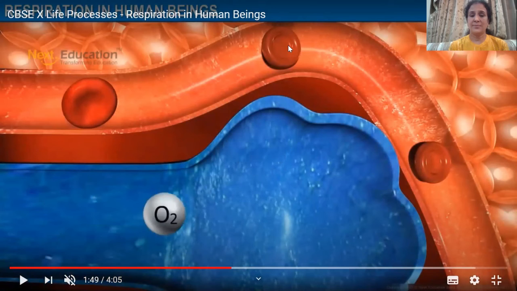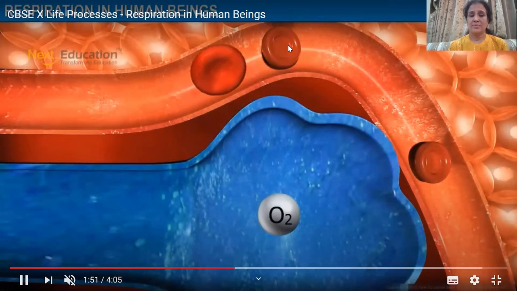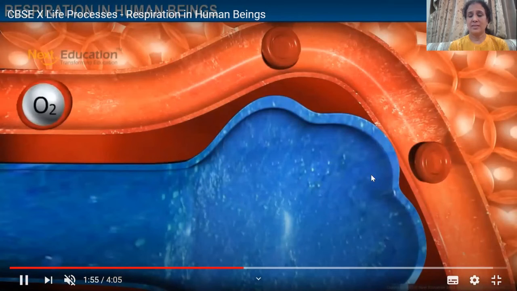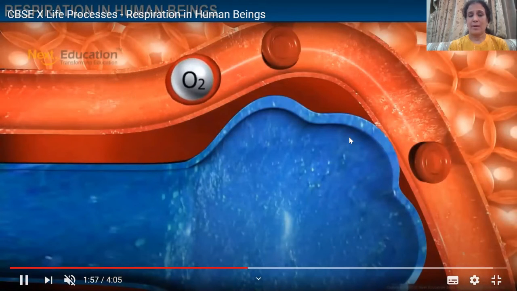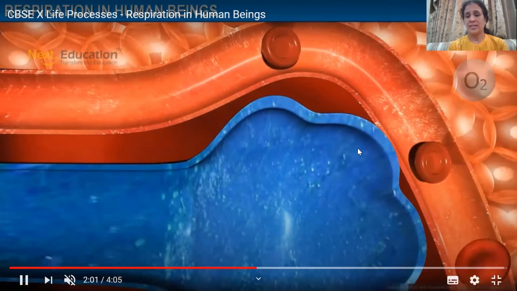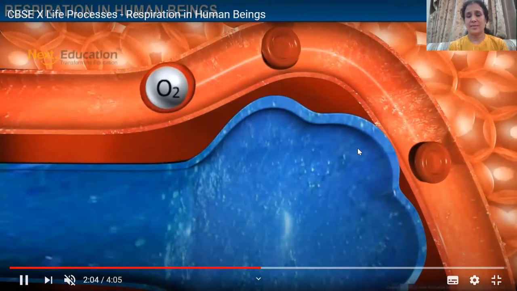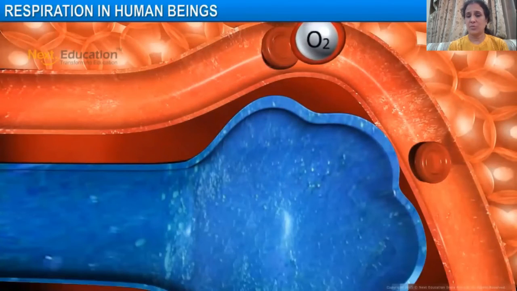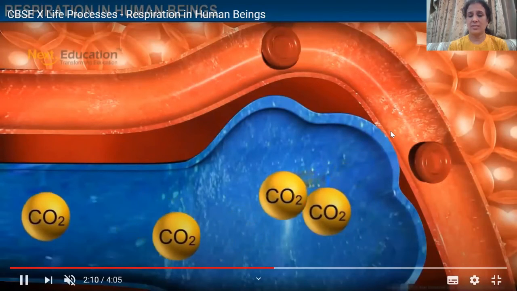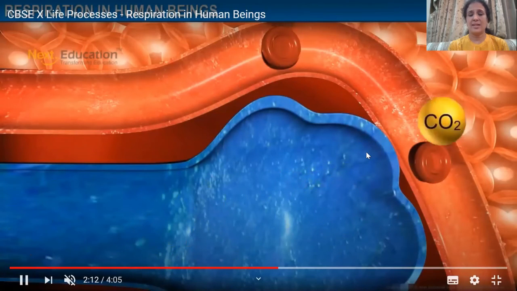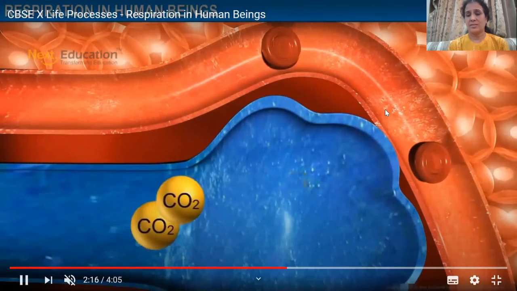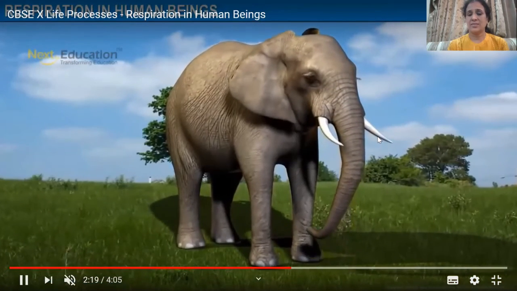RBC, alveoli. See how this oxygen is transported in our blood cells. In our RBC, there is hemoglobin. This hemoglobin binds with the oxygen and it releases the carbon dioxide here. Okay, this is the arterial blood. This is the venous blood.